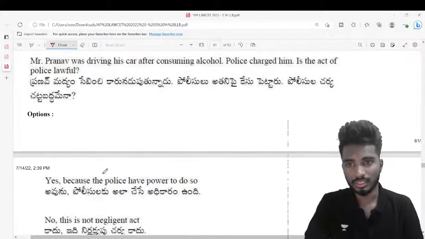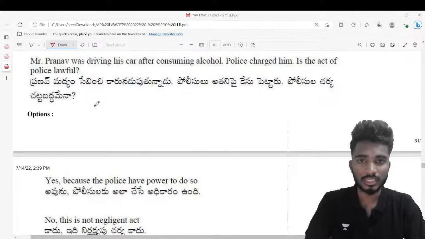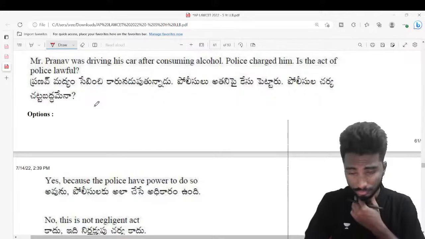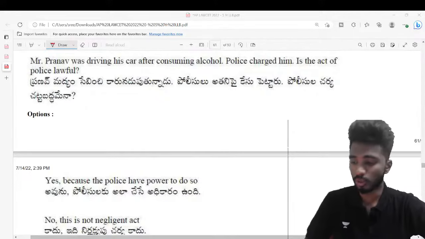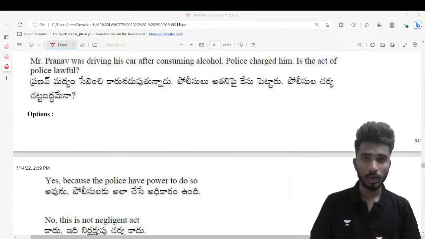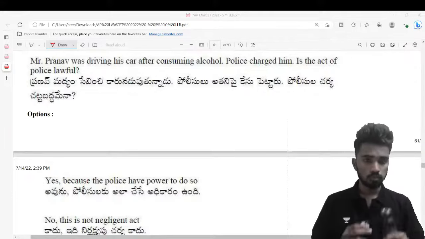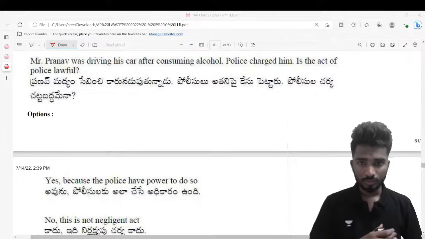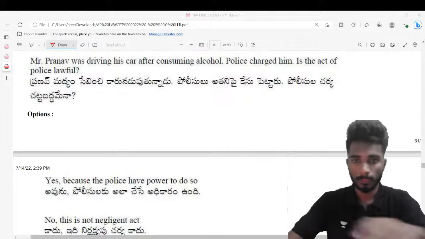Perhaps the last question of the day. Mr. Pranav was driving his car after consuming alcohol. Police charged him. Is this act of police lawful? So Pranav was driving the car after consuming alcohol, and the police are arresting him. Is this act lawful? Let me share the options. I hope you have read the question.